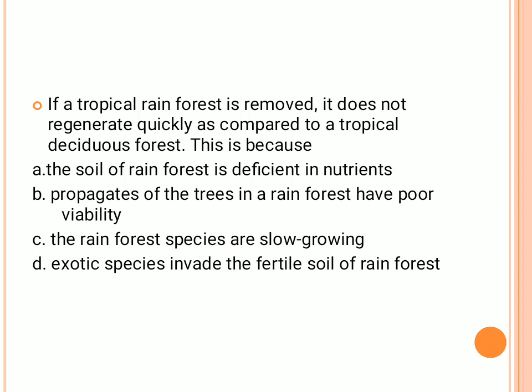One says the soil is deficient in nutrients and the propagules of the trees in the rainforest have poor viability. Now you have to understand the tropical rainforest. I've already told you that rainfall is a significant factor here. Leaching happens. That is why the soil is deficient in nutrients, so when the soil is deficient in nutrients and you replant the trees, the regeneration will be less. So the answer to this question will be option A.